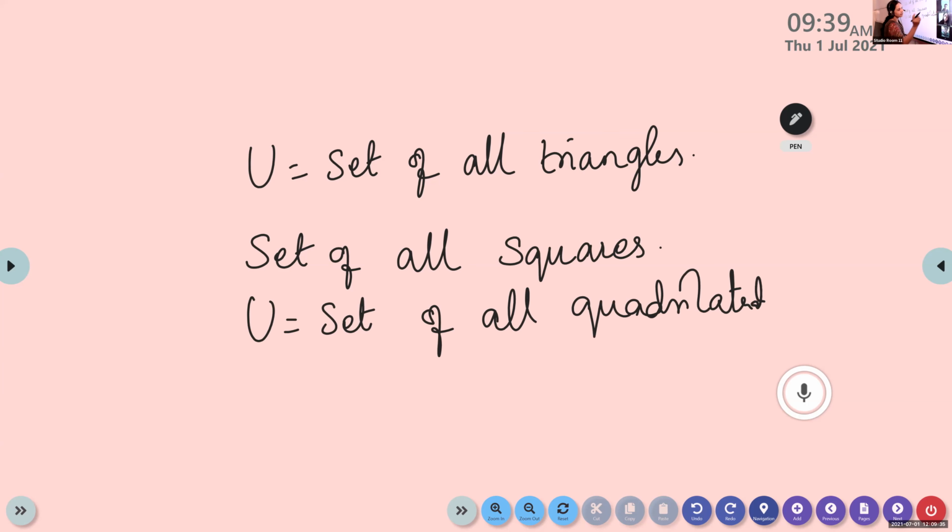What is a polygon? Poly means many sides. A closed figure made up of many straight lines only, we call it a polygon. So if you want a still bigger universal set, you can give set of all polygons.